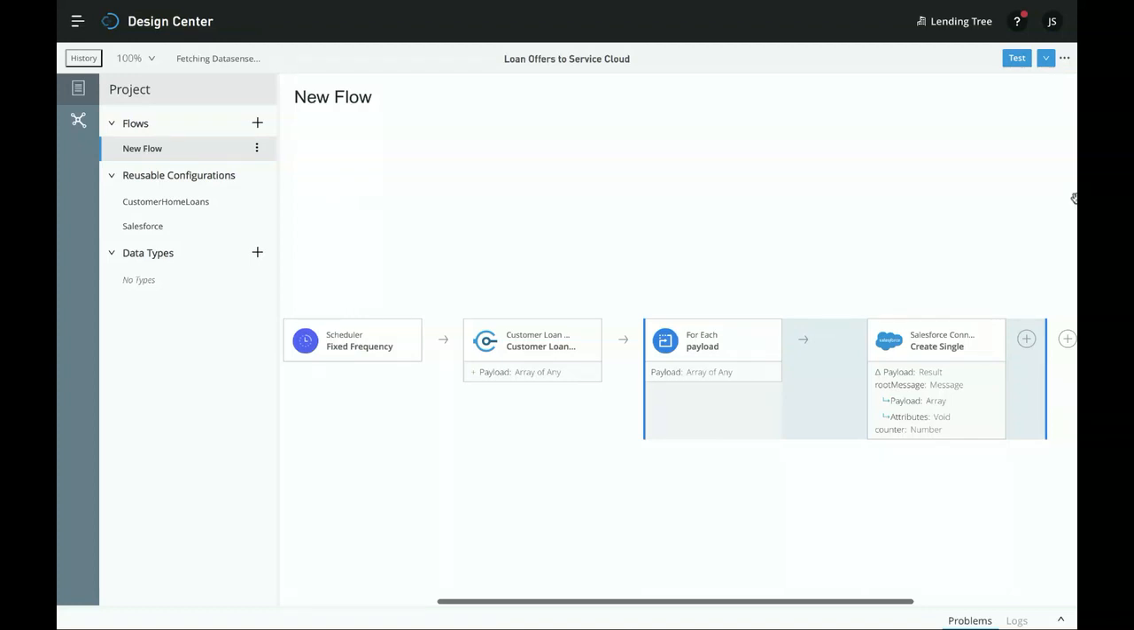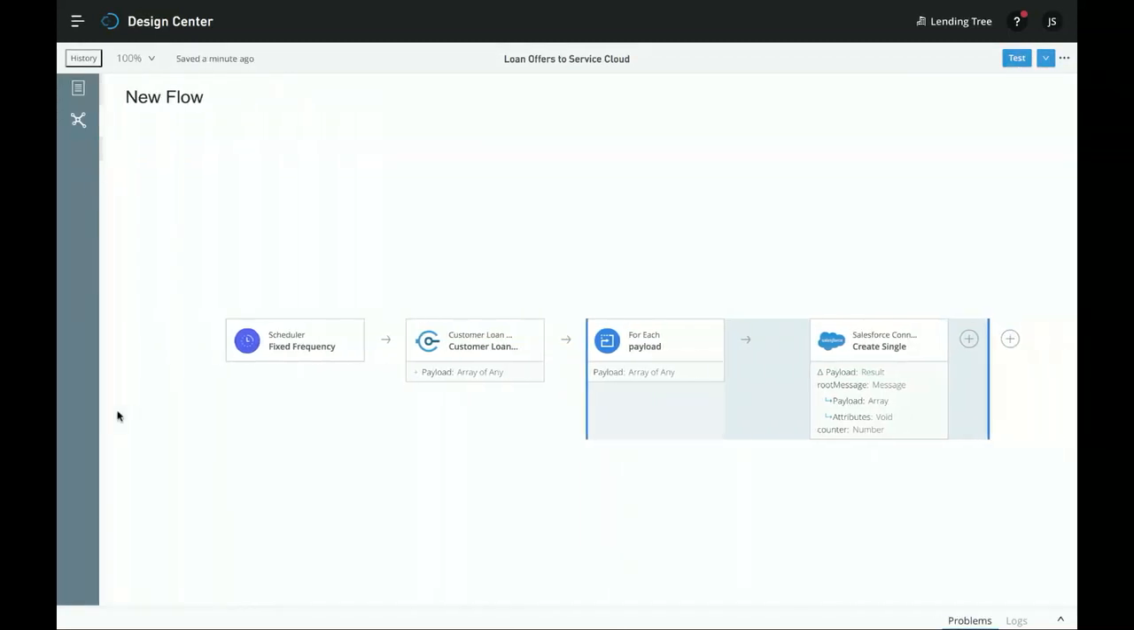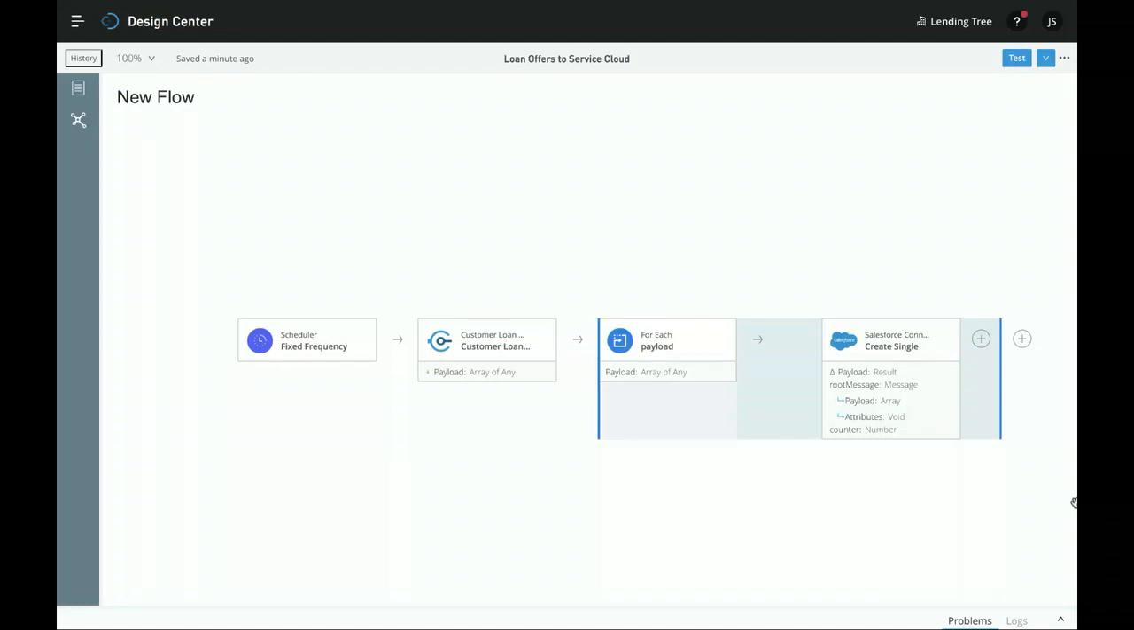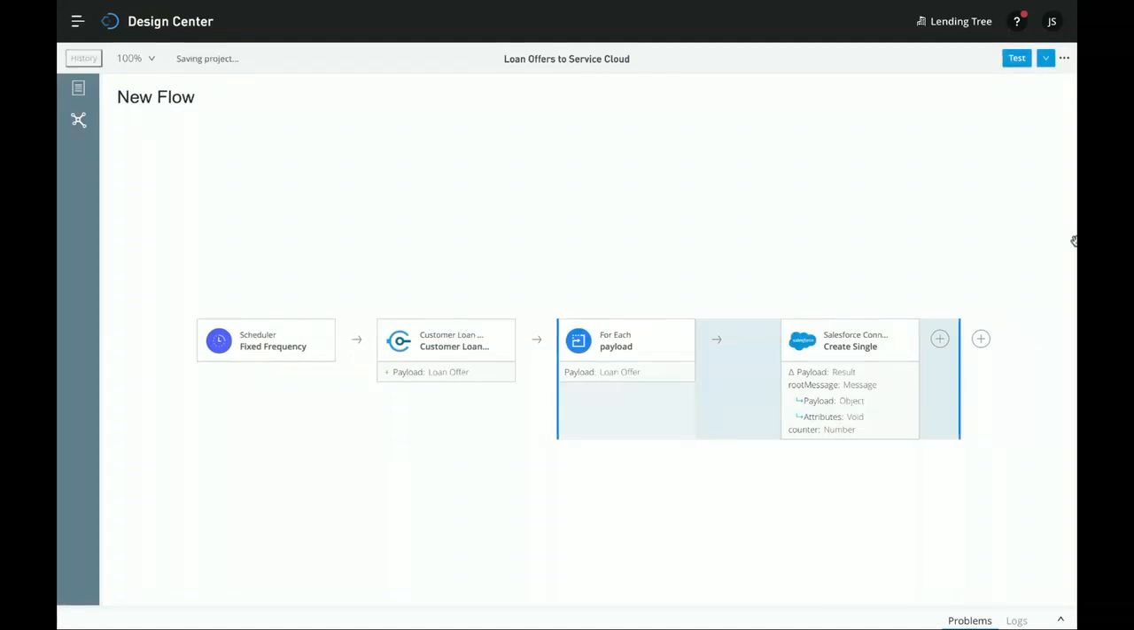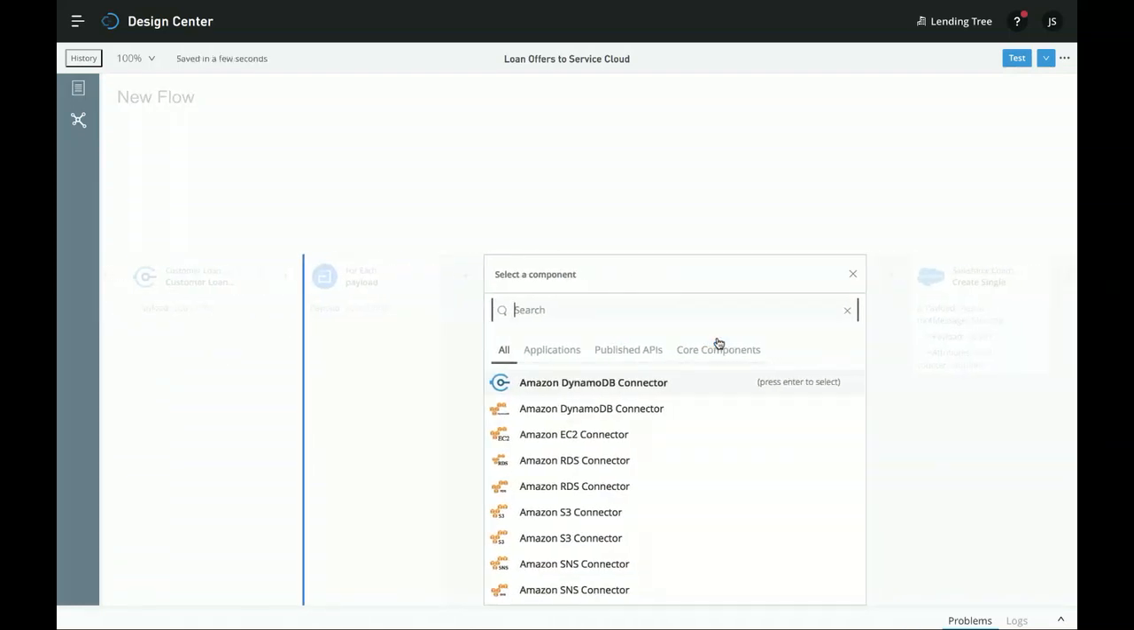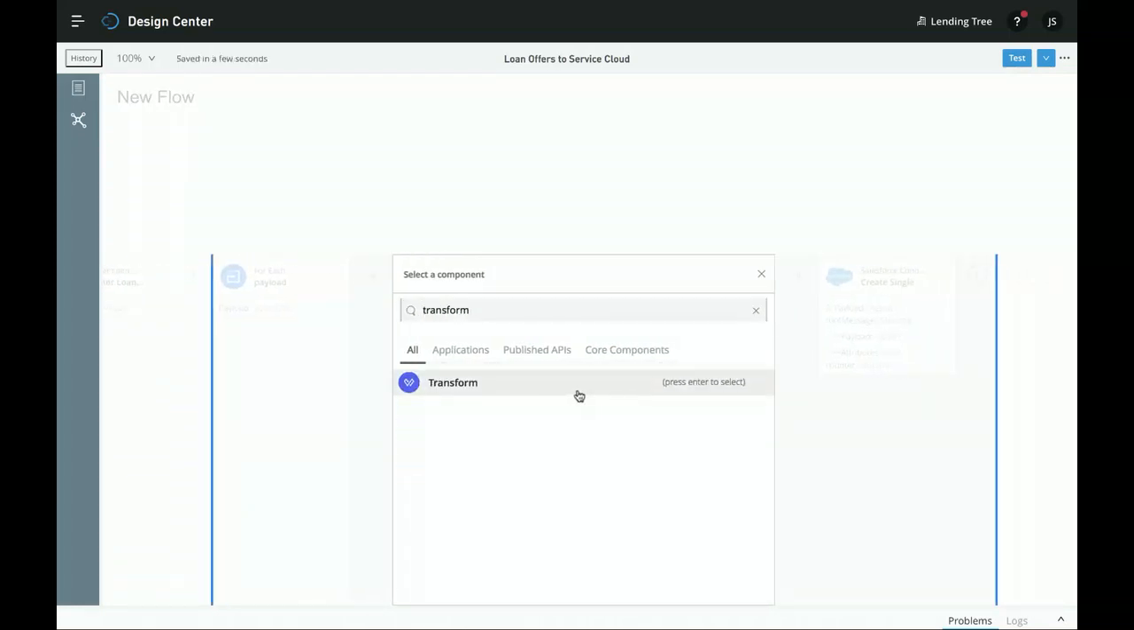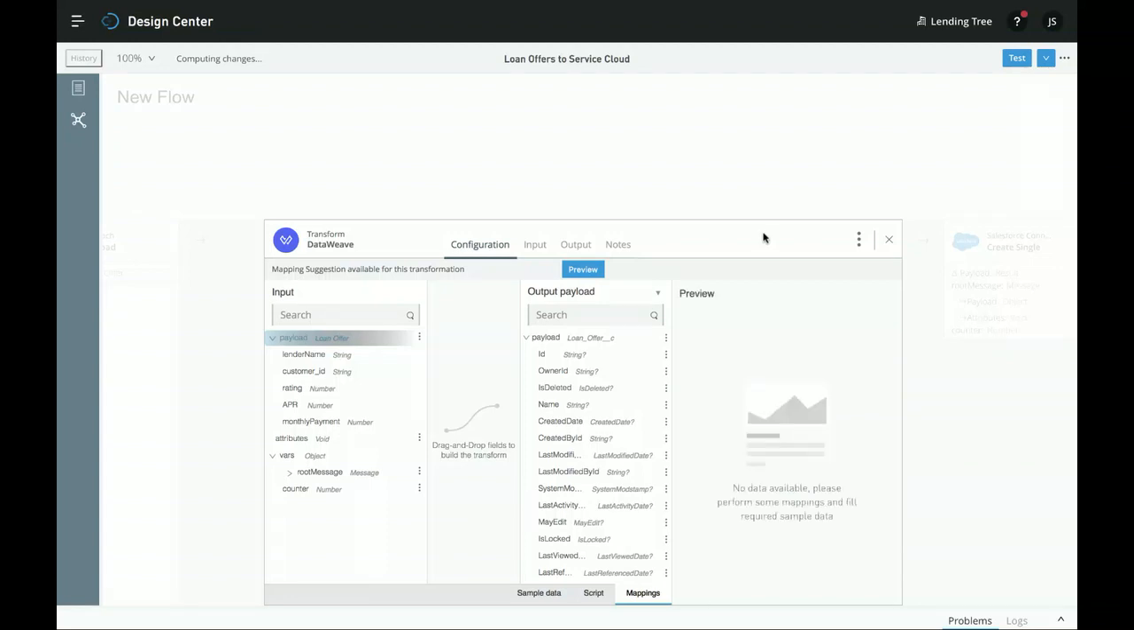And the next step is I want to perform a mapping in order to make sure that the properties returned for me from that API are mapping properly to the properties required to create a loan offer object in Salesforce. So to do that, first I'll adjust my screen here, and then I can add a transform card right before the Salesforce connector. So on the left, we see the properties defining a loan offer that was returned from the API. On the right, we see the properties that I can use to create that Salesforce object.